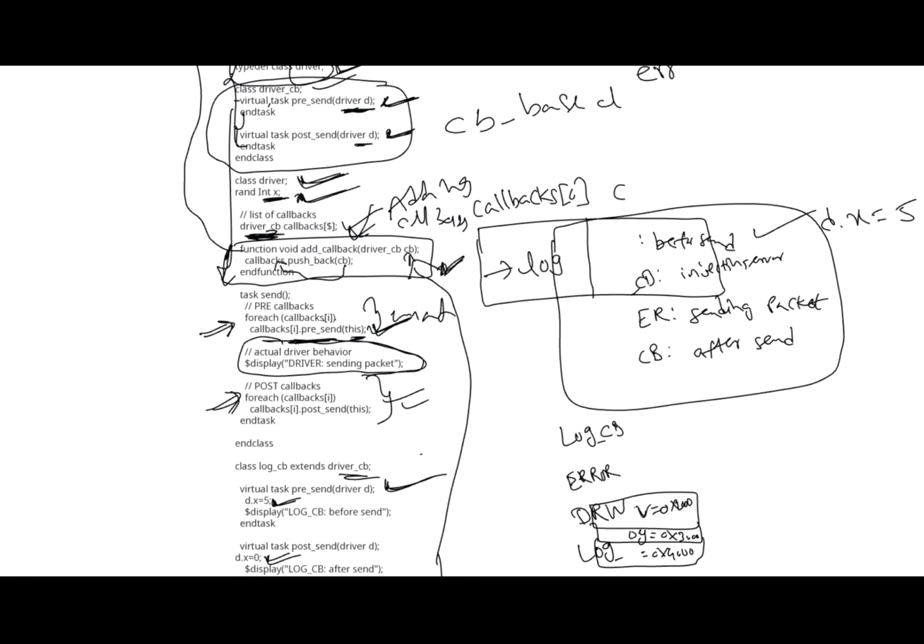The packet will come from the sequence item to the driver, and from there it will drive into the interface. That is the main purpose of the driver: it gets the sequence item and drives it based on the protocol of that interface. So if you want to insert any protocol errors, then we can add error logic in the driver. Any protocol violations we want to exercise, in those cases we can use these callbacks.